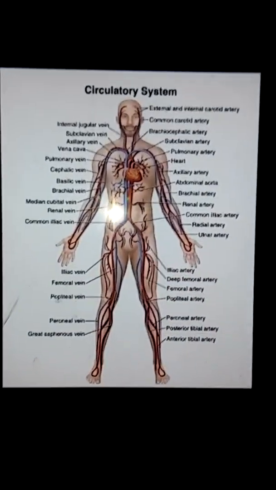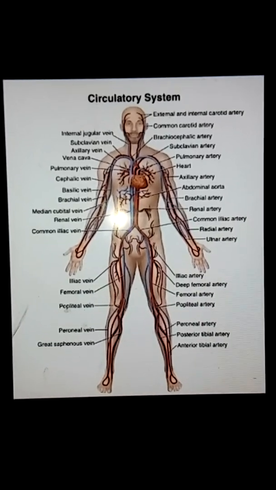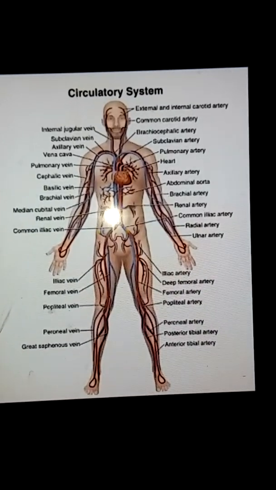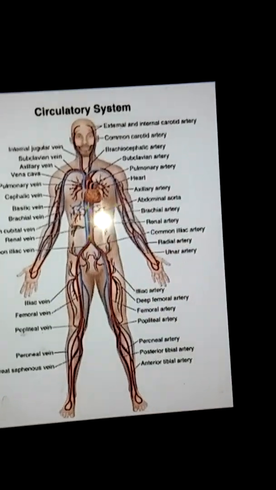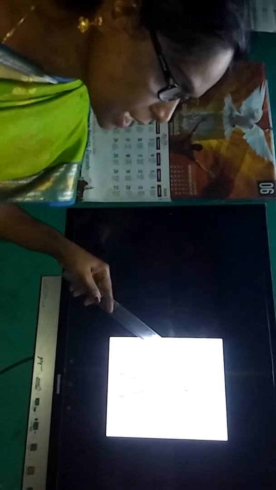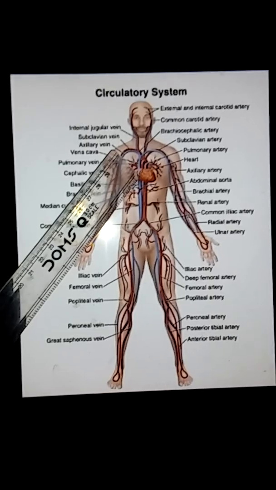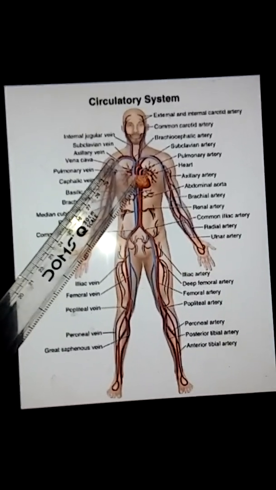Now see the picture of the circulatory system. Now when you see the circulatory system, here, these are the parts of the circulatory system. Heart. Heart is a muscular organ. The heart is a muscular organ which pumps the blood to all parts of the body.